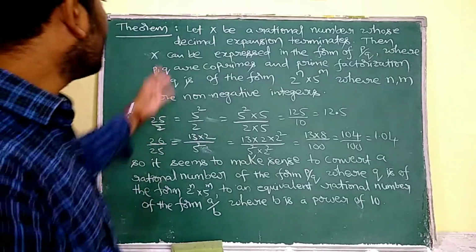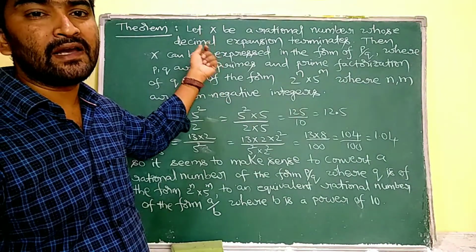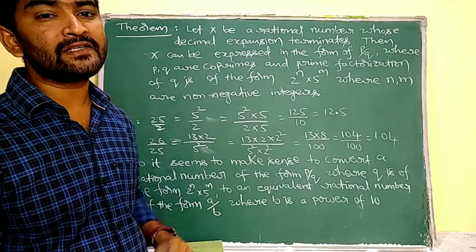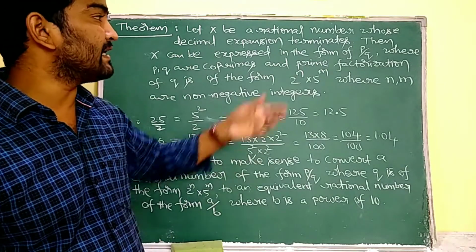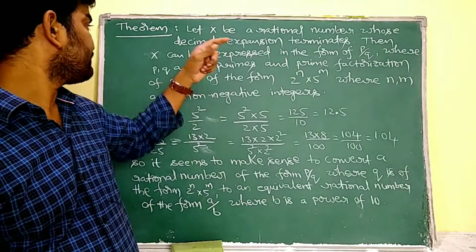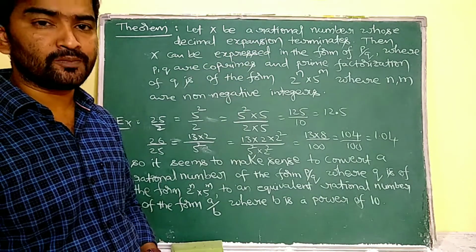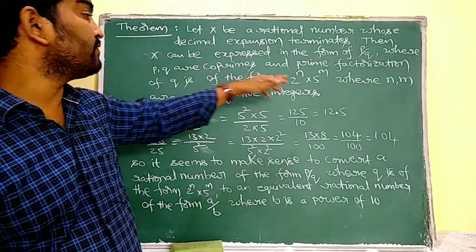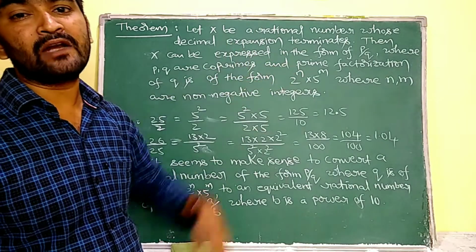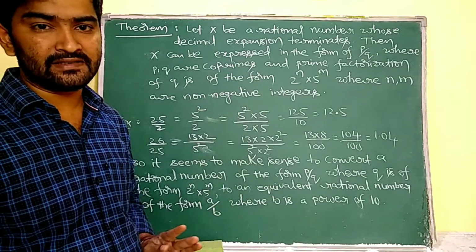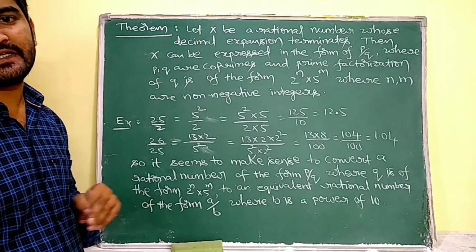Understand? See, the theorem: Let x be any terminating decimal expansion, and that terminating decimal expansion can be expressed as p by q, where p, q are co-primes and q is in the form of 2 power of n into 5 power of m for some values m, n. Those are non-negative integers. This is for the examples which we discussed earlier.